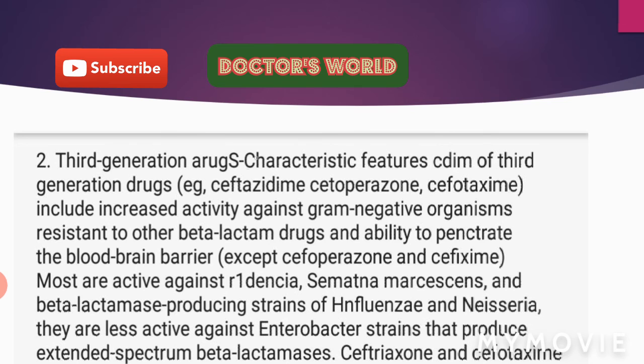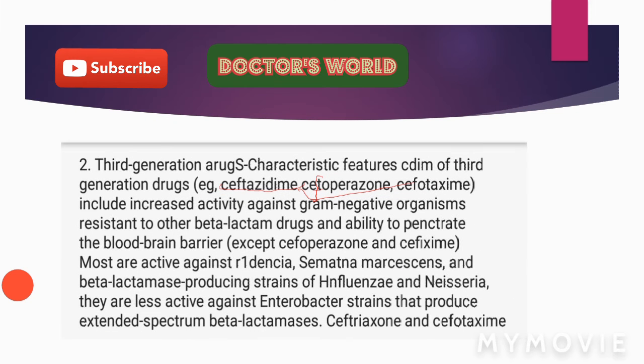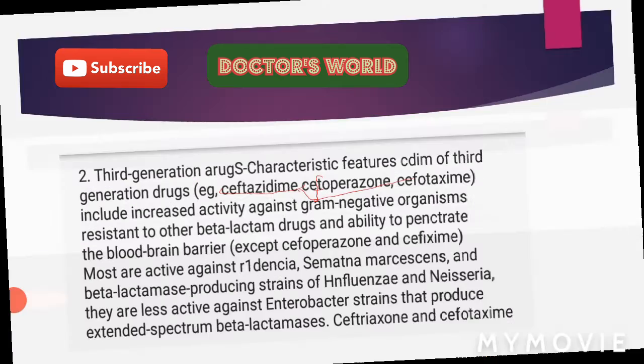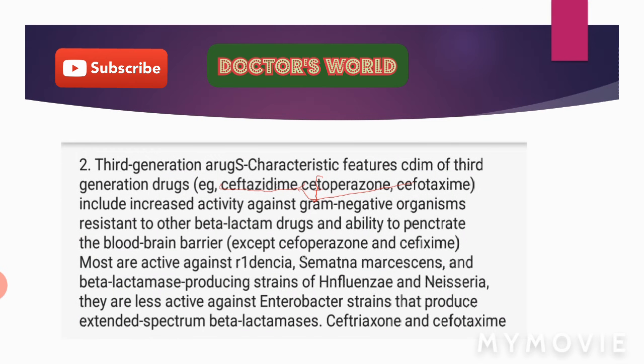Third generation cephalosporins are one of the most important classes of cephalosporins. Examples are ceftazidime, cefoperazone, cefotaxime, and these include increased activity against gram-negative organisms resistant to the other beta-lactam drugs, and ability to penetrate the blood-brain barrier except cefoperazone and cefixime. These are orally given drugs, and these do not penetrate the blood-brain barrier.